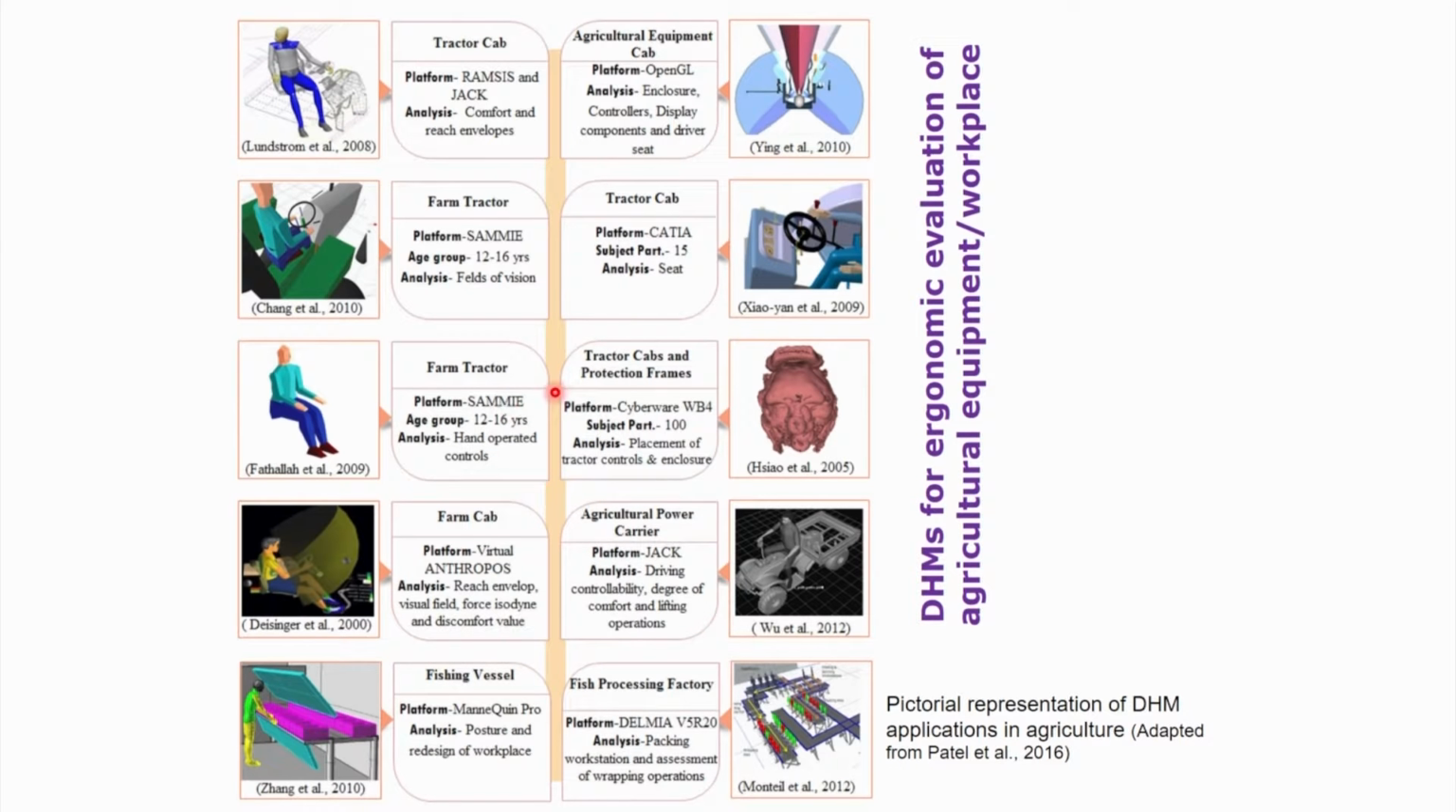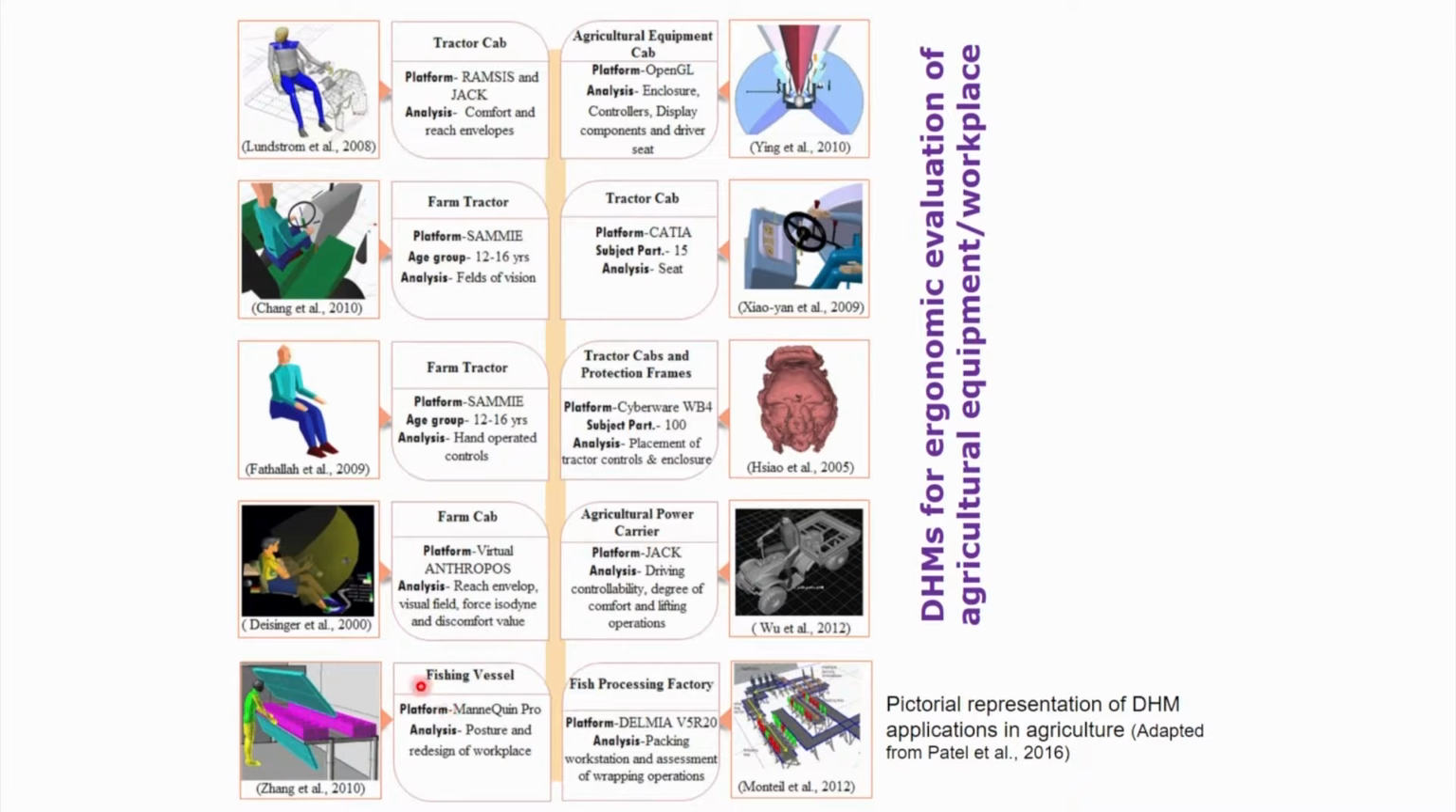This image has been taken from the same paper, Patel et al. 2016, and in this image, authors tried to show through the images how digital human modeling softwares are being used by various researchers in their research. We can see it has been used for tractor cab design, farm tractor, then mill agricultural power carrier, fish processing factory, for designing fishing vessel.